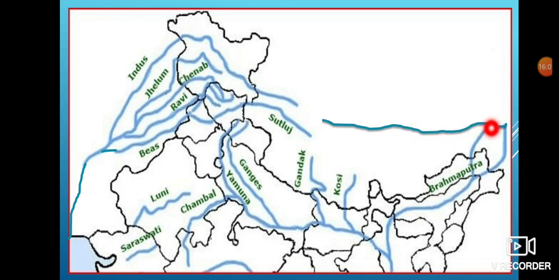After reaching here it moves down and enters India through Arunachal Pradesh, drains Arunachal Pradesh and most part of Assam, and after draining Assam it enters Bangladesh, and there it meets with river Ganga. So we will study these three important rivers, that is river Indus, river Ganga and river Brahmaputra, in this chapter.